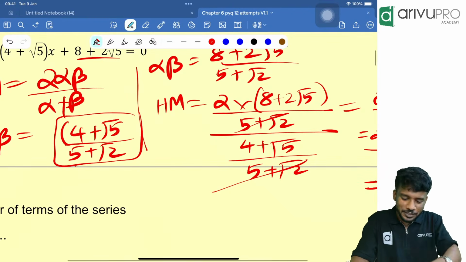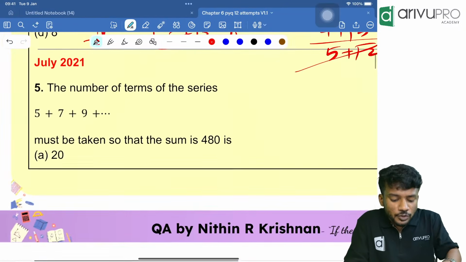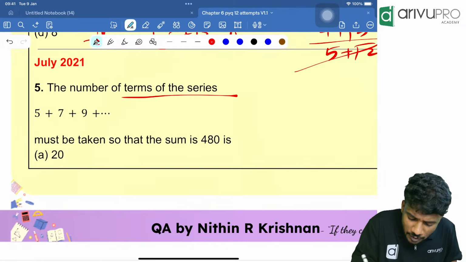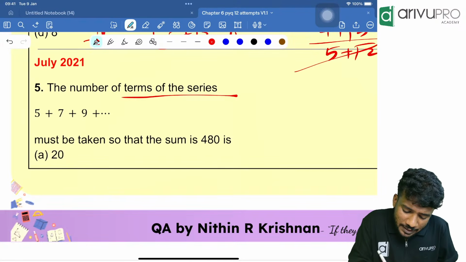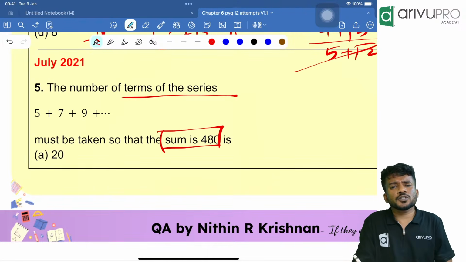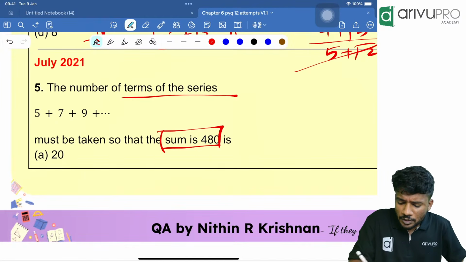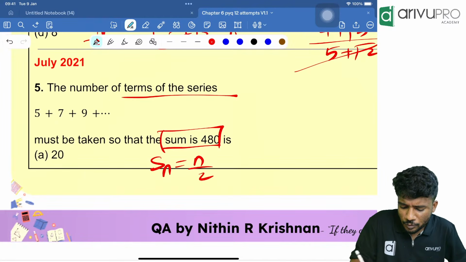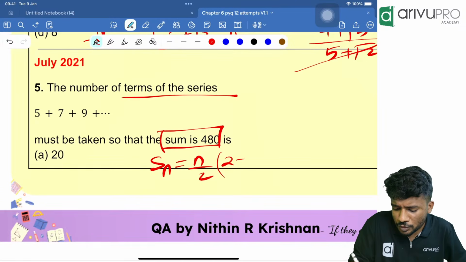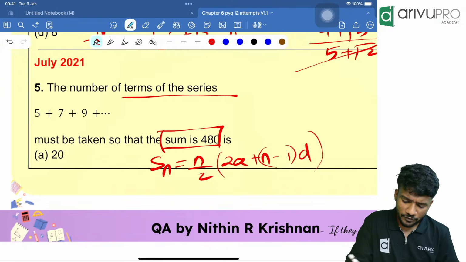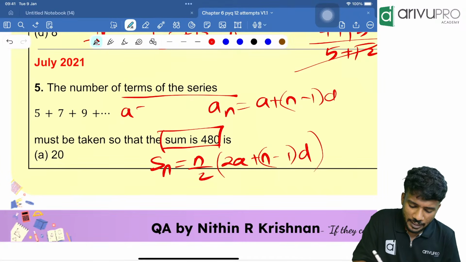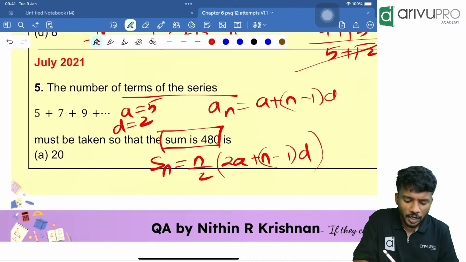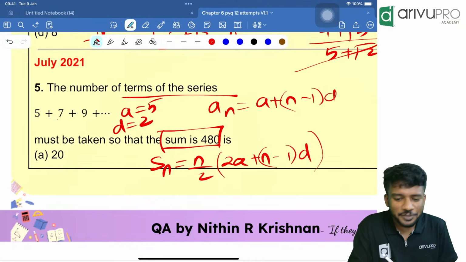Okay, can we solve the next question? Now the next question is July 2021. The number of terms of the series 5 plus 7 plus 9 plus etc. must be taken so that the sum is 480. You can use one shortcut, or you will use what? The sum Sn is equal to n by 2 into 2a plus (n minus 1) into d. And you will also find an, which is nothing but a plus (n minus 1) into d. A is equal to 5, d is equal to how much? 2. How do you know it is 2? 7 minus 5 is how much? 2. Common difference is 2.